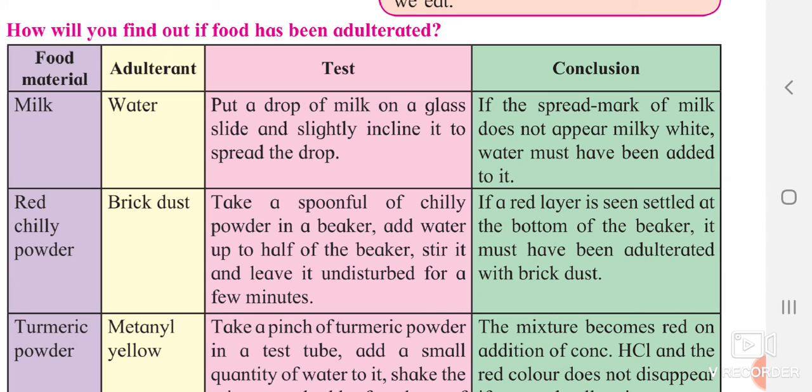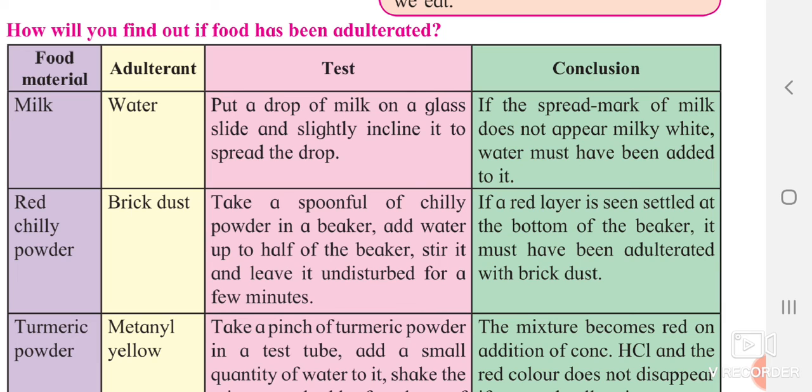Red chili powder: they add brick dust into it. Just mix that chili powder into water and keep it undisturbed for a certain time, don't touch it. The red layer settles at the bottom, and you can understand that the brick dust has settled down. Turmeric powder is adulterated with methanil yellow. So add some concentrated HCl, hydrochloric acid, to the turmeric powder.